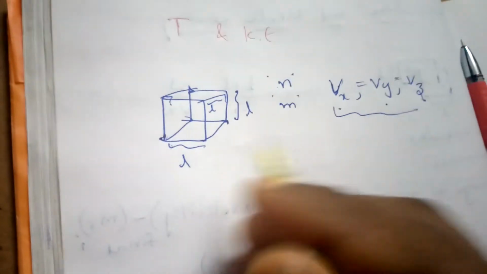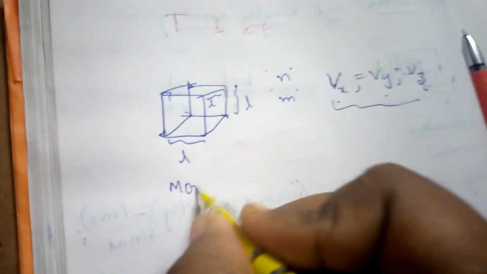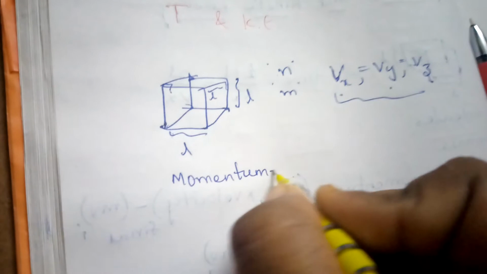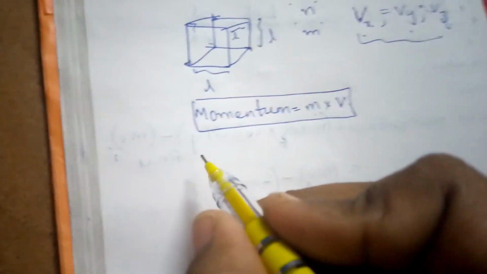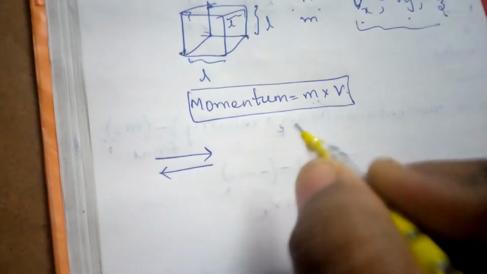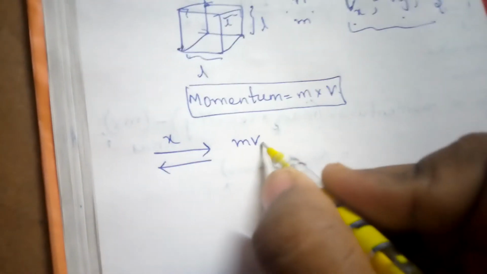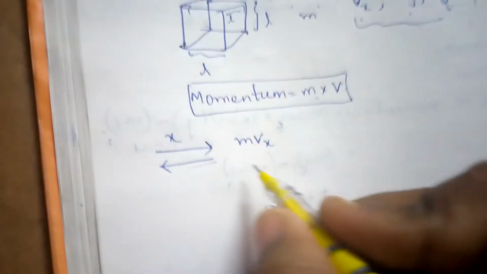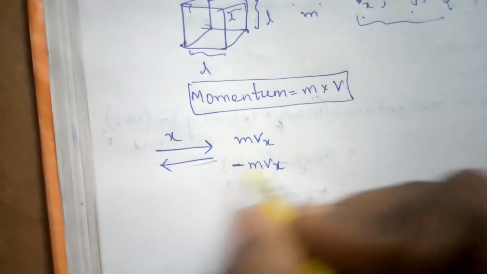Now listen. If you take momentum, what is the momentum formula? Momentum means mass into velocity. Just remember, you will learn this in physics. Suppose the molecule is moving like this and it comes this way, what is the momentum here? mv. If it is moving in the x direction only, mvx. And when it goes back to the starting point, you will get minus. What does minus represent? That means a change in direction.